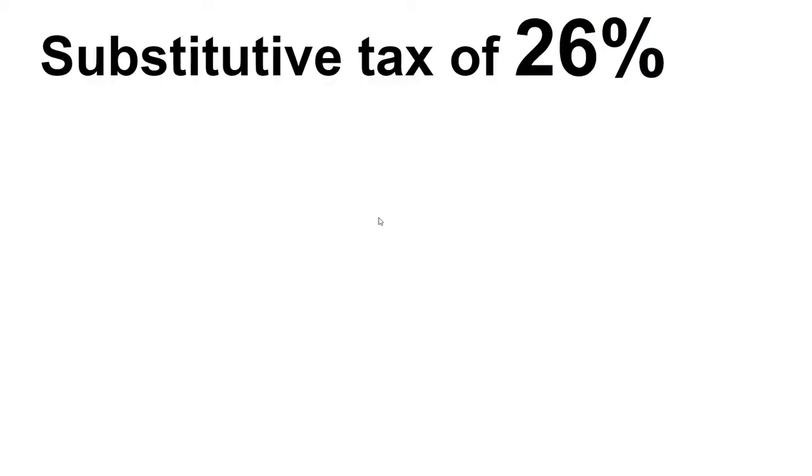Hello guys, in this video I will talk about the substitutive taxes, in Italian called imposta sostitutiva, of 26% and 12.5%. These particular taxes substitute the IRPEF progressive taxation only for certain kinds of income. And once an income is subject to these taxes, it won't even be taken into account in your tax return. So, the substitutive tax of 26% is applicable on